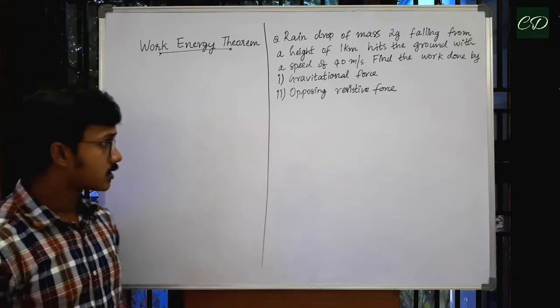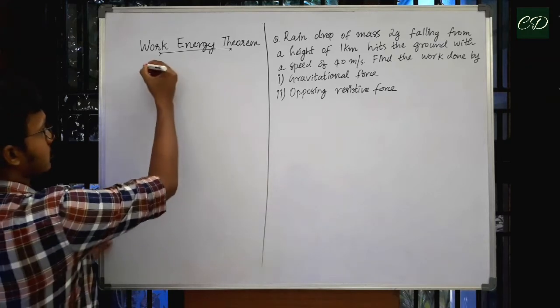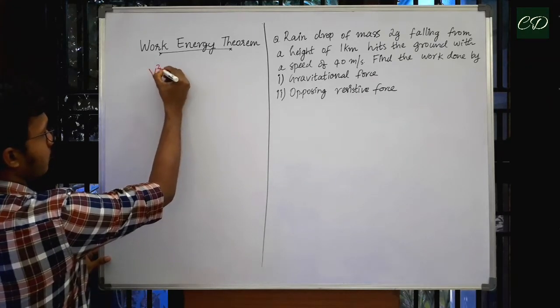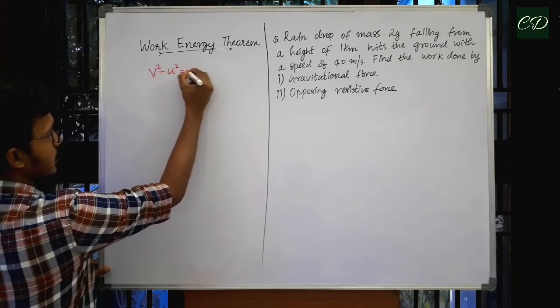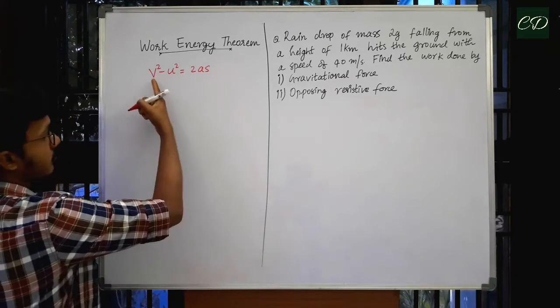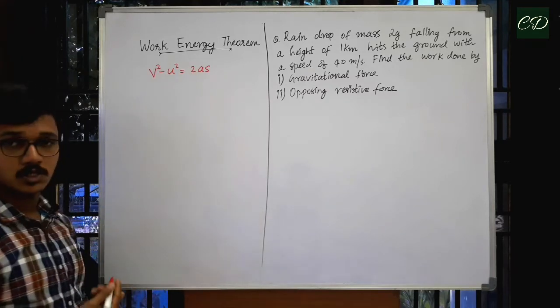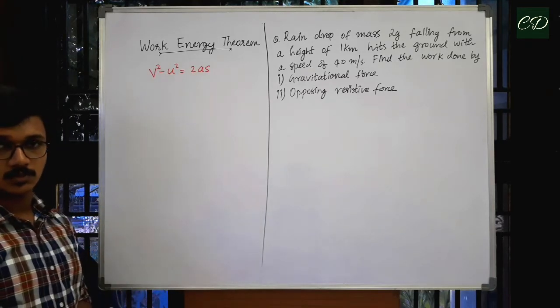Today we are going to discuss the topic work energy theorem. For that, let us recall the equations of motion. We have the relation v square minus u square equal to 2as, where v is the final velocity, u is the initial velocity, a is the acceleration and s is the displacement.